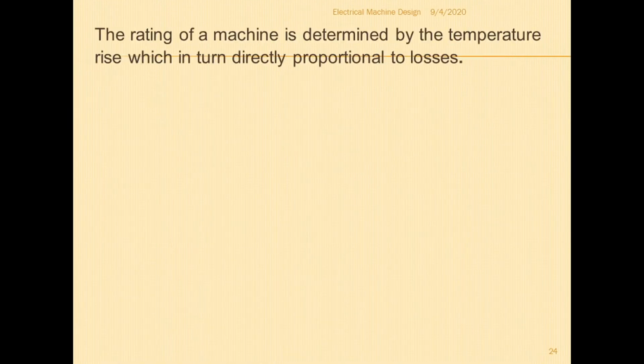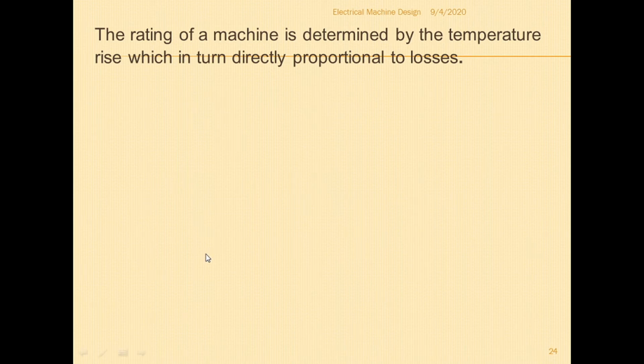Okay, so that is one conclusion. The rating of the machine is one conclusion when comparing copper and aluminum. That means if you use copper as the conducting material, then you can reduce the I square R loss when compared to aluminum as the conducting material.